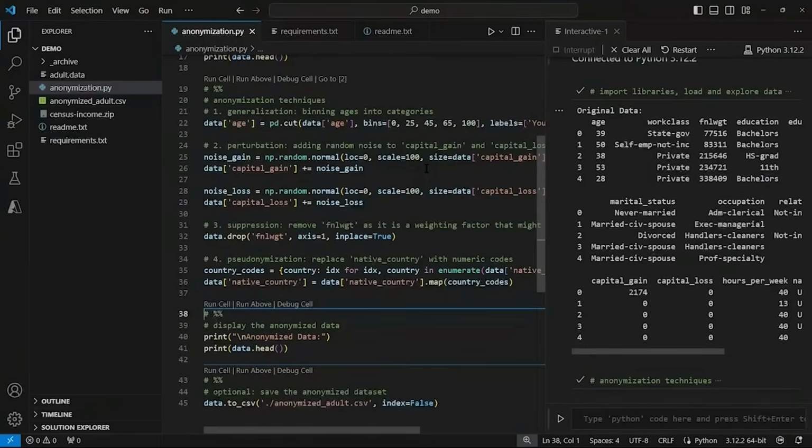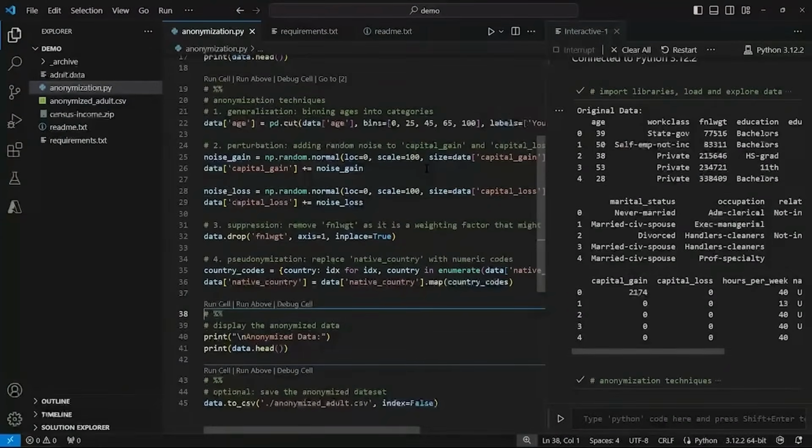This noise distorts the original values, but maintains a similar statistical profile, making it harder to identify the original values while still retaining usability for analysis. So why use perturbation? It's useful when you need the data to remain numeric and maintain its type and scale for analytical purposes, but wish to obscure the precise values to protect sensitive information.